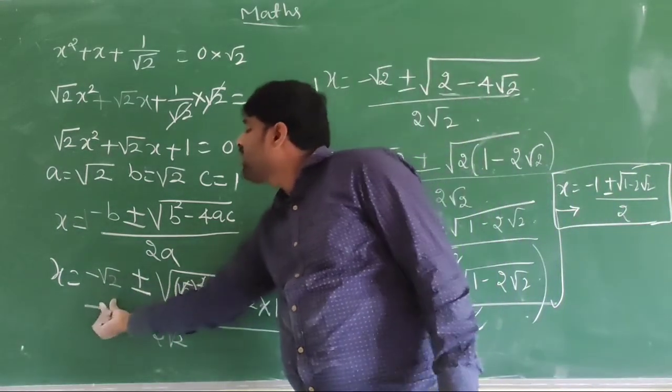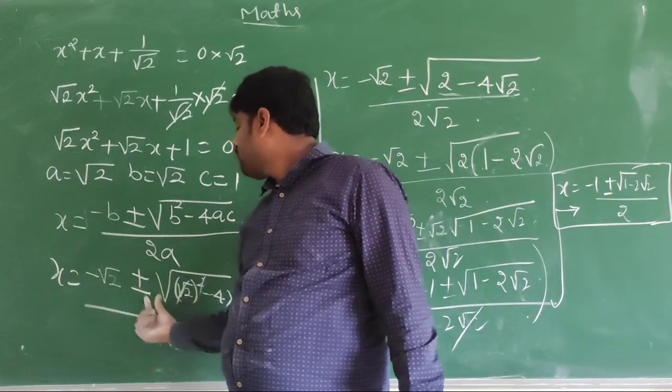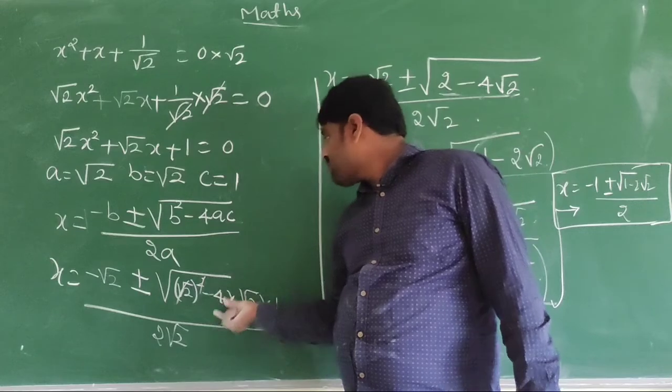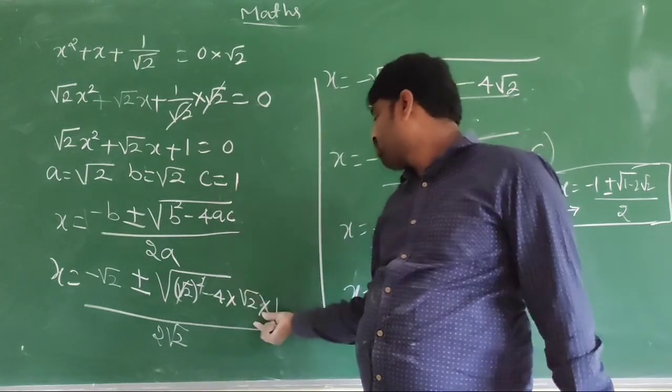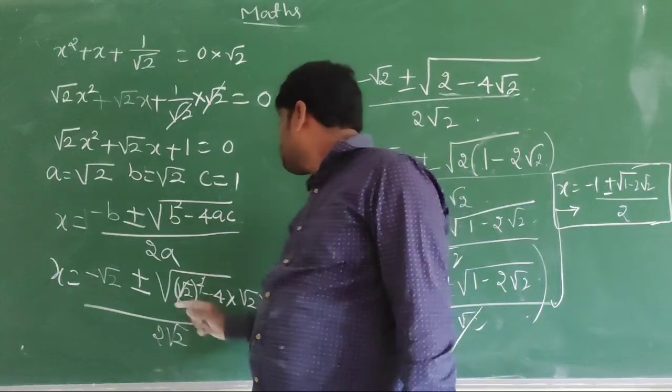Now observe once again: x is equal to minus root 2 plus or minus the square root of root 2 whole squared minus 4 into the a value root 2 and c value 1, divided by 2 root 2.